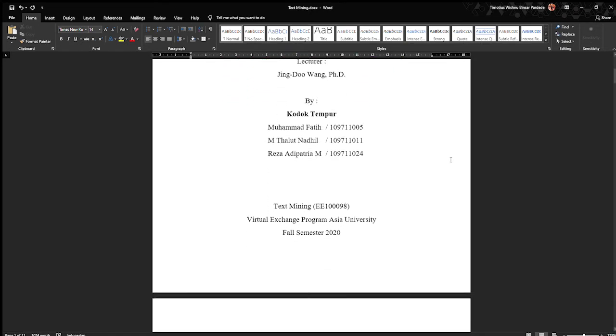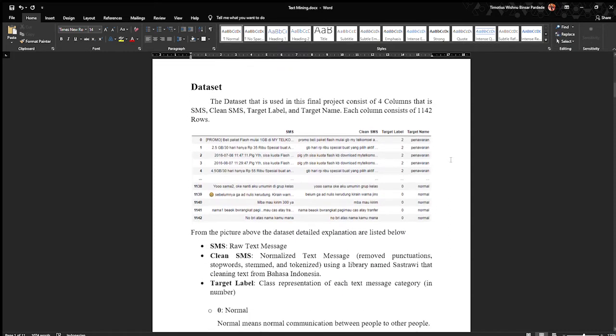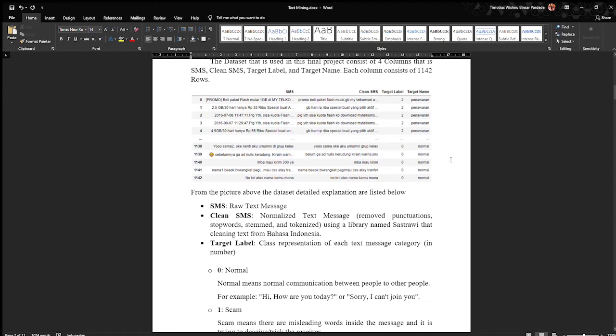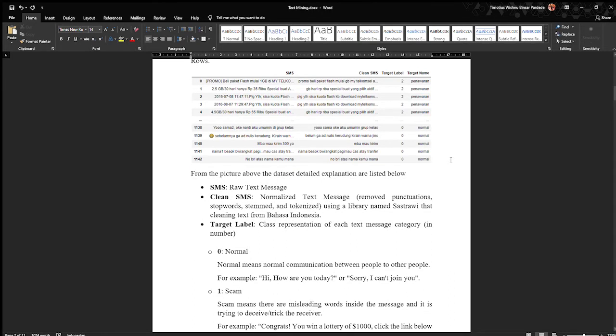Okay, let us continue to our dataset. The dataset that we use in this final project is a short message service dataset. In our dataset, there are 4 columns: SMS, clean SMS, target label, and target name. And each column consists of 1,142 rows. The SMS column is the raw text message.